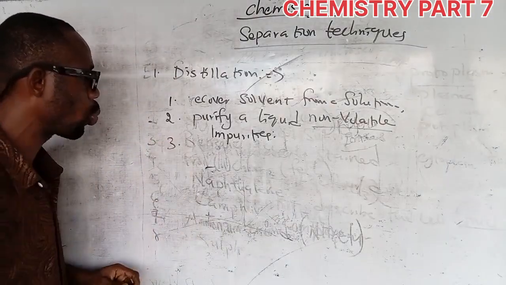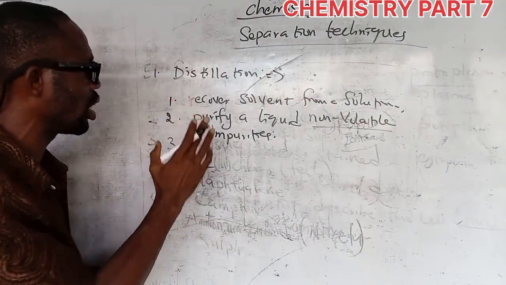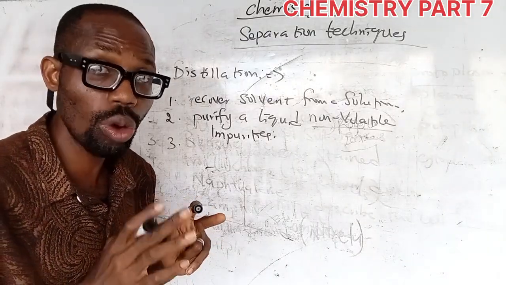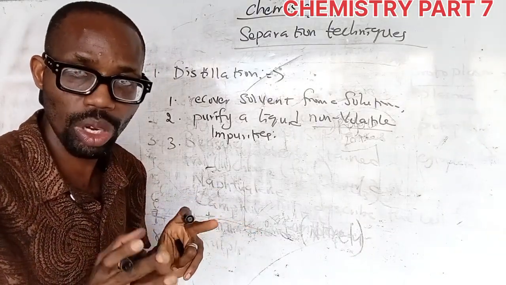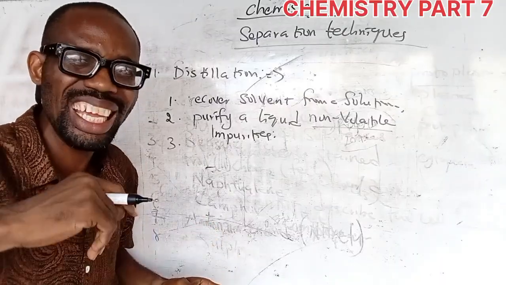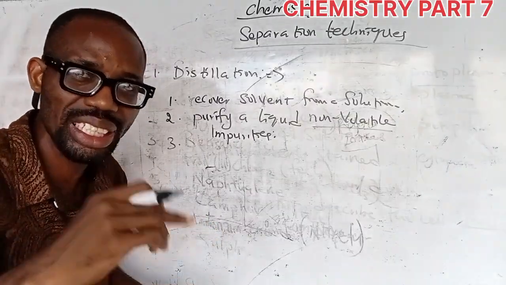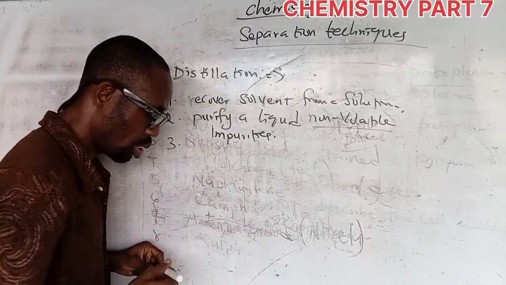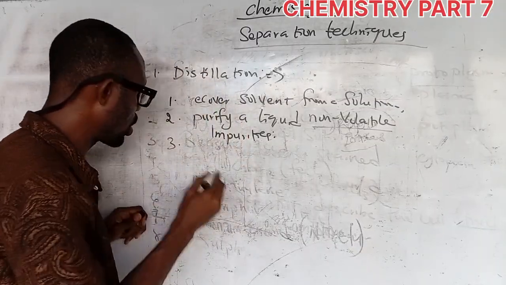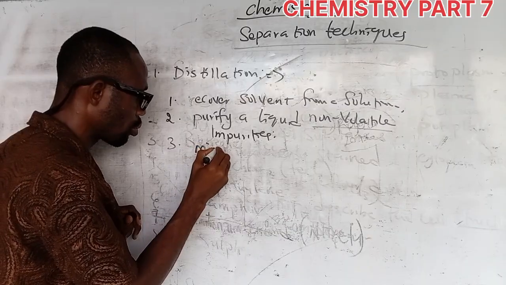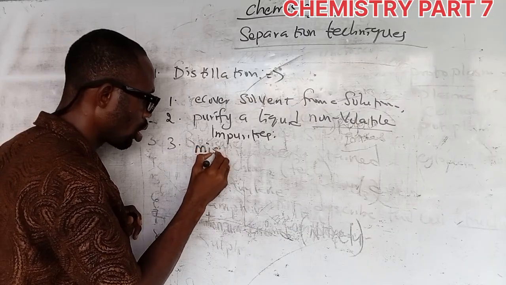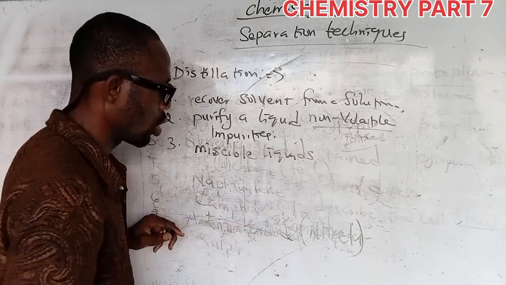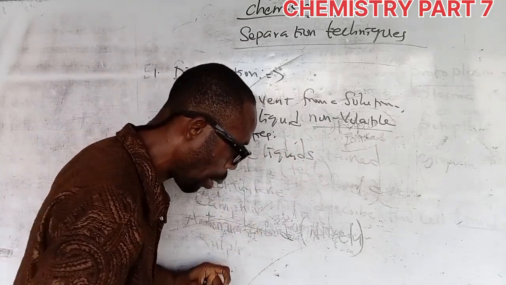Number three, distillation can also be used to separate two or more miscible liquids that have a large difference in their boiling points. It is used to separate miscible liquids with a large difference in their boiling point.